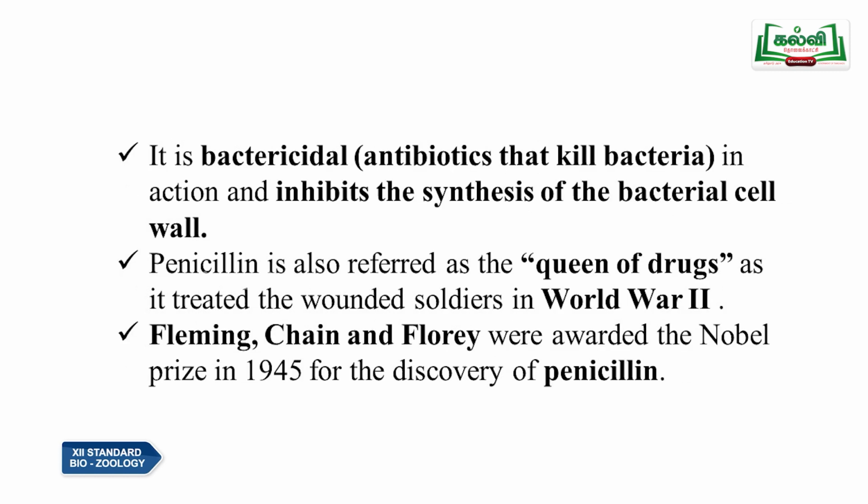It is bactericidal because it kills the bacteria. Now, how does it kill the bacteria? It stops the synthesis of the bacterial cell wall, and it is also referred to as the queen of drugs. And it was Fleming, Chain and Florey, these 3 persons, who were awarded for the penicillin discovery. So, these are the points you have to write for the 5 marks question.